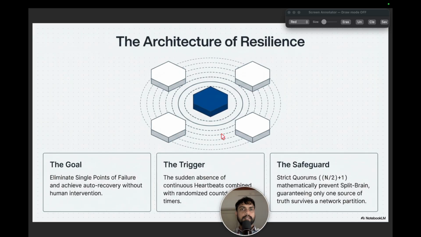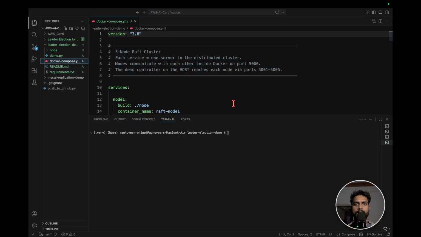Okay, so next let's look at a simple demo of how we can implement the leader elections for auto recovery in distributed systems. So in this demo, we will try to implement what we have just discussed. For this demo, I will create a cluster with around 5 nodes in it. For creating the cluster, I'll be using Docker containers. I'll use this Docker compose file that will create a 5 node Raft cluster. Each service is equal to 1 server in the distributed cluster.